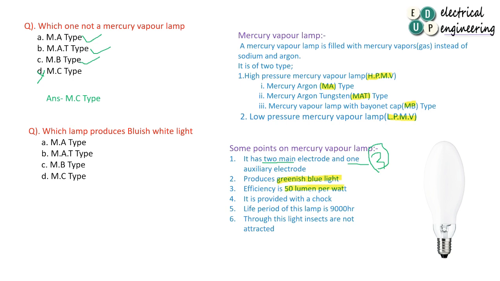It is provided with a choke. The life period of this lamp is 9,000 working hours. Through this light, insects are not attracted, so these are used in front yard of a house. So these are the various important points regarding the mercury vapor lamp. Now the question is which lamp produces the bluish light. The answer is MB type.